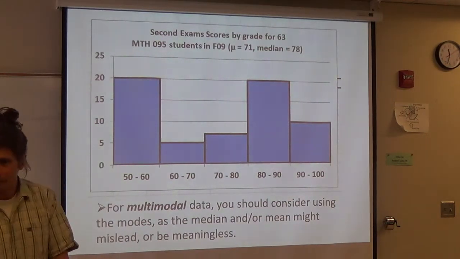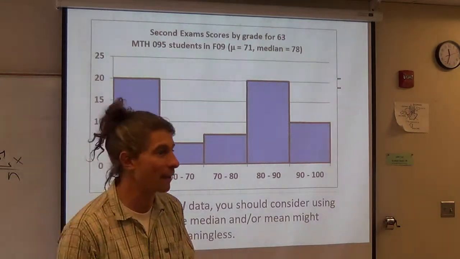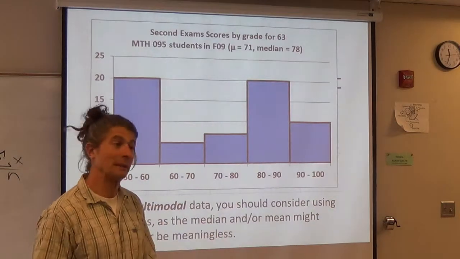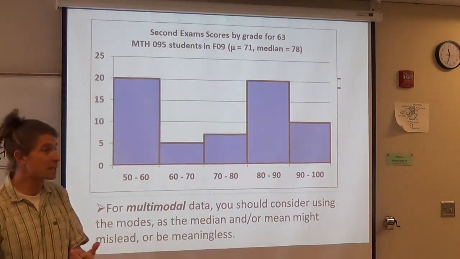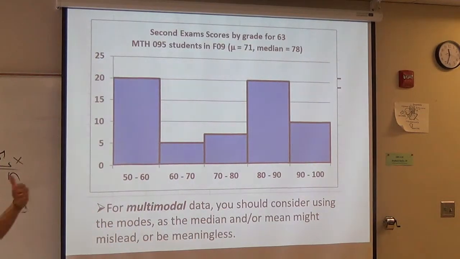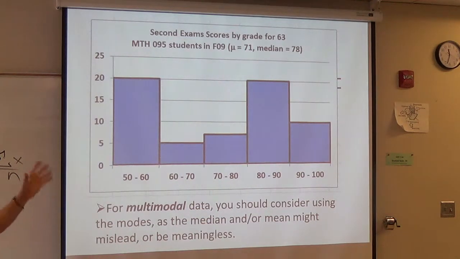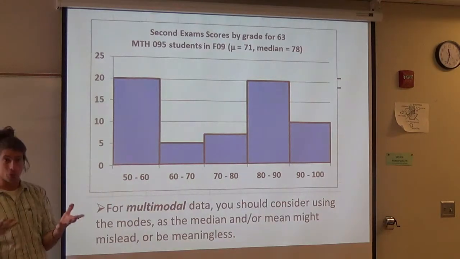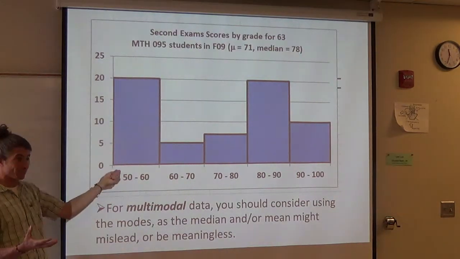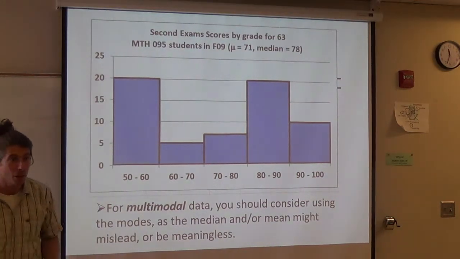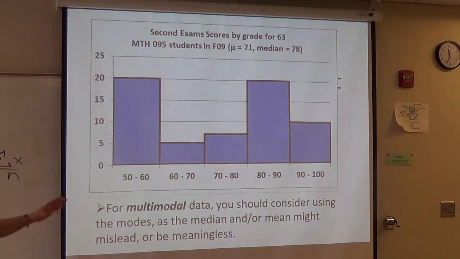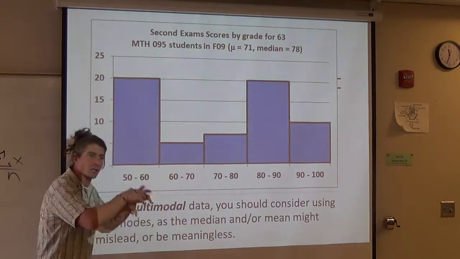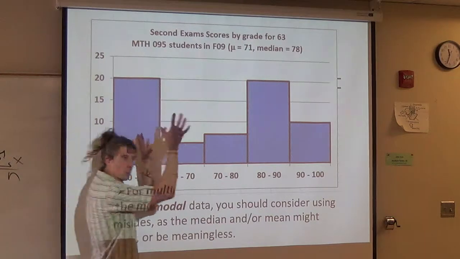Some of those kids were misplaced. They tested at Math 20 and said, I can handle 95. Maybe not. Some of the kids had stopped coming to class and then showed up for the exam and tried to do something basically cold. Well, they got about halfway done. Not passing though. So in other words, there were actually two groups of students: the ones that shouldn't have been there and the ones that should have been there.